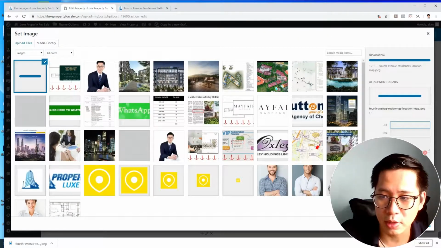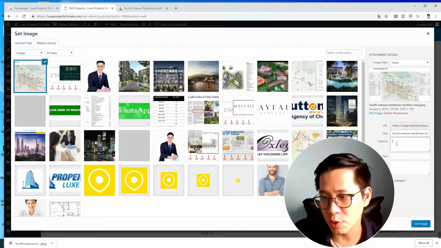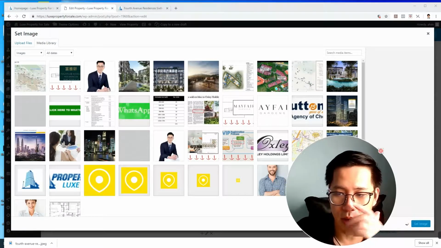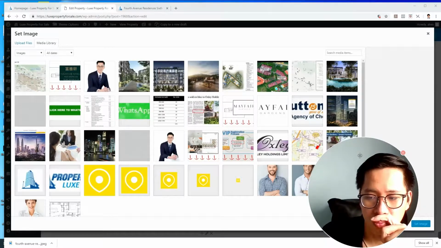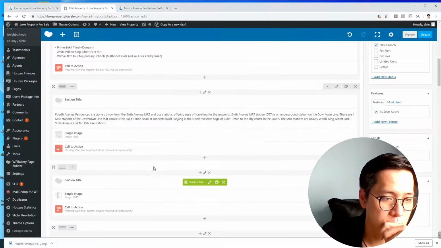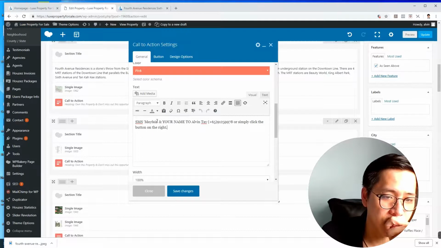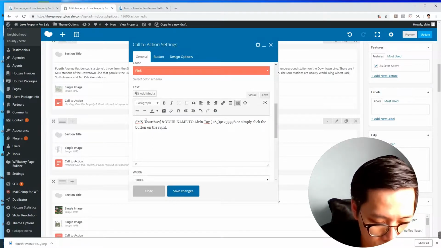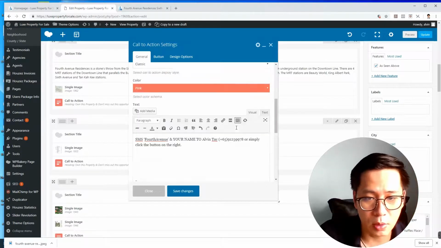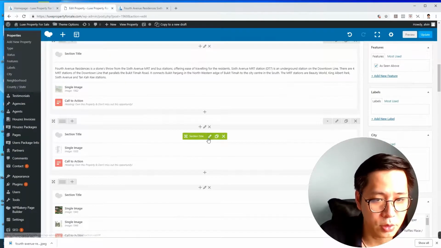So the location I already put in. Similarly, title the image also. Set the image. Save changes. Okay, anything to change from this call to action? Let me see. Yes, similarly from Mayfair I change to 4th Avenue. Your name, your mobile, etc. Own this property, save. Okay, then I move on to the next session.